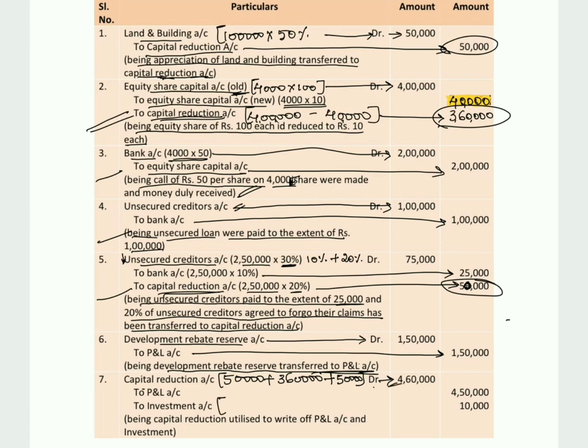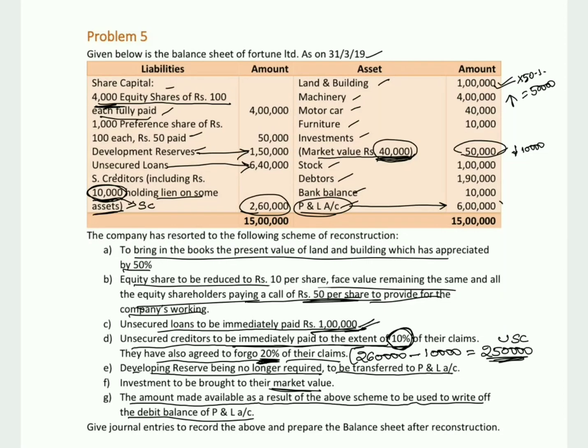So investment value, the market value will be considered for the purpose of reconstructed balance sheet. So 50,000 we had in the balance sheet, whereas they've shown us 40,000 is its market value. So the extra 10,000 will be written off with the help of capital reduction account, and to the extent of 4,50,000 amount is available to write off profit and loss account. So 4,60,000 minus 10,000, the remaining balance of 4,50,000 will be used to write off profit and loss account. So out of 6 lakh we were able to write off only 4,50,000 worth of value.